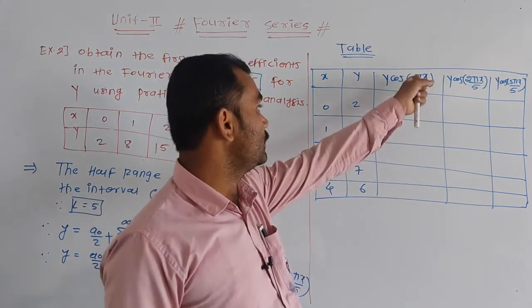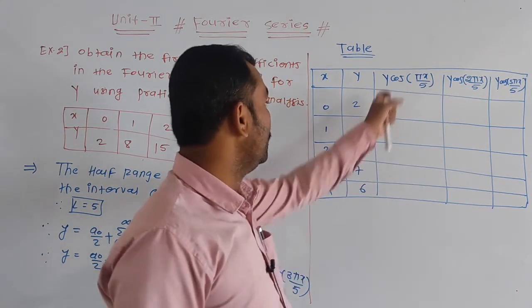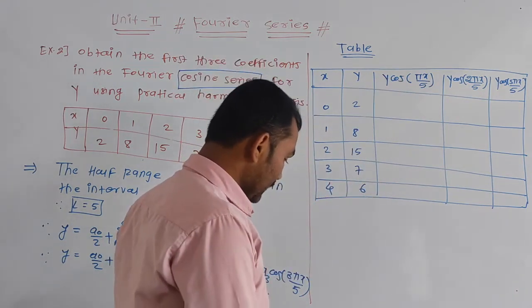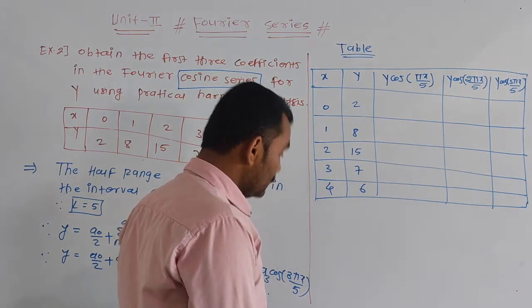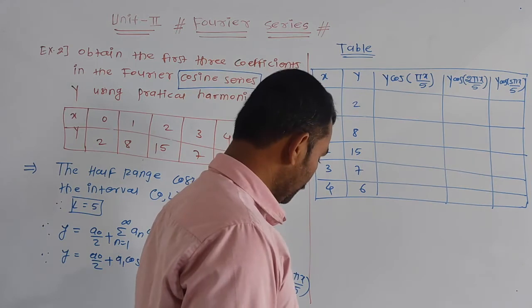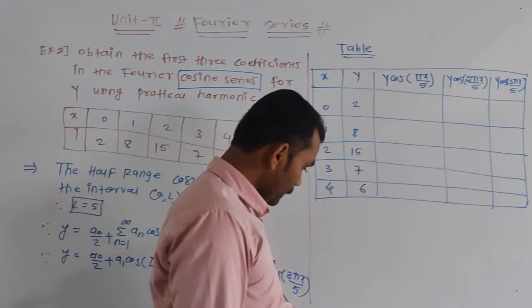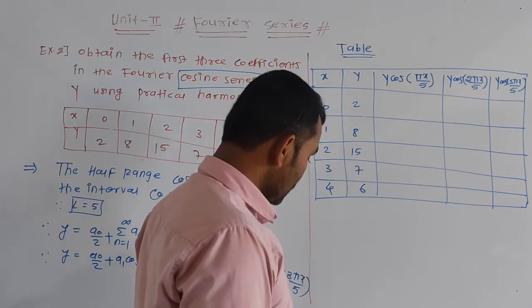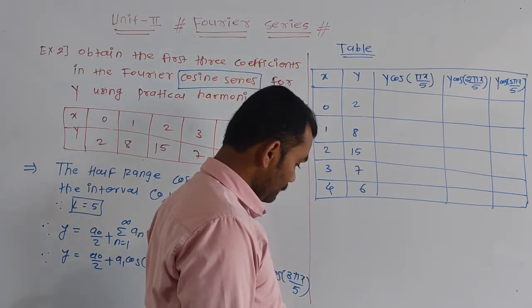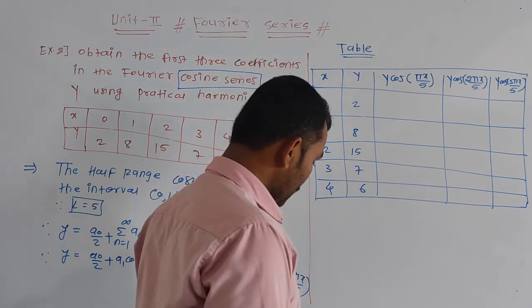If we put x is equal to 0, here cos of 0 is 1 into y. y is 2, so if we put x as 0, we get this value. y into cos pi x upon 5, y into cos 2 pi x upon 5, y into cos 3 pi x upon 5.